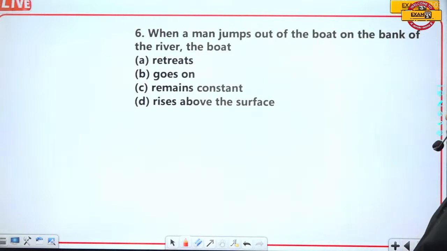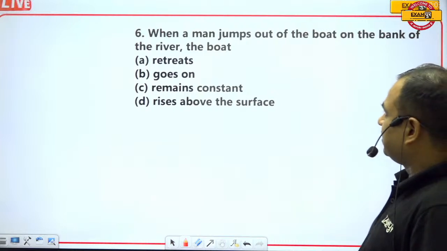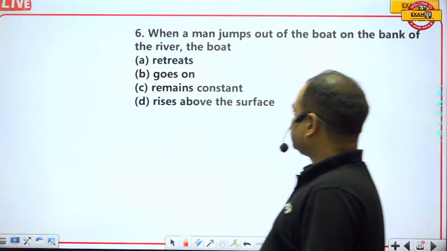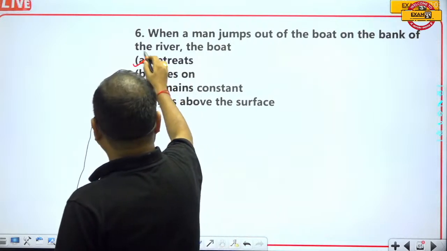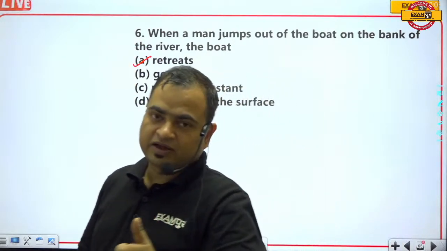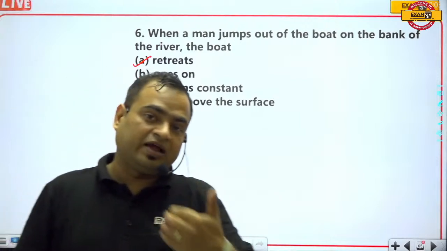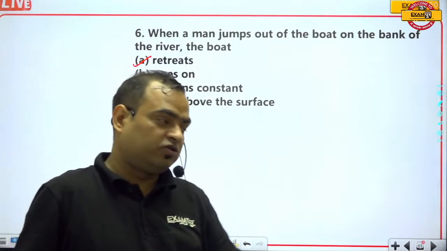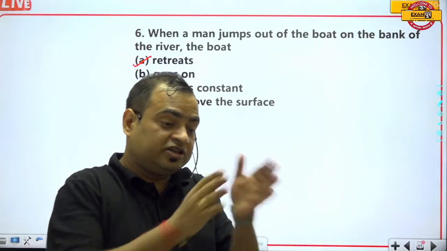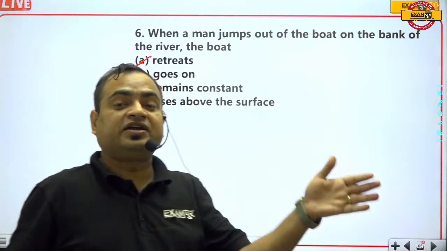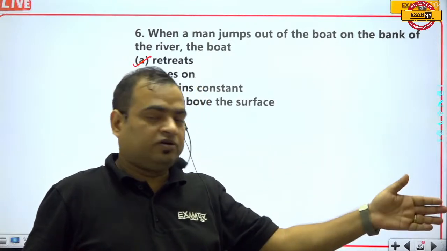When a man jumps out of the boat on the bank of the river, then the boat obviously retraces its path. When the boat comes to the bank of the river, and the man sitting on the boat wants to come out, then obviously he will push the boat in the backward direction, and he would get some reaction force to move ahead.